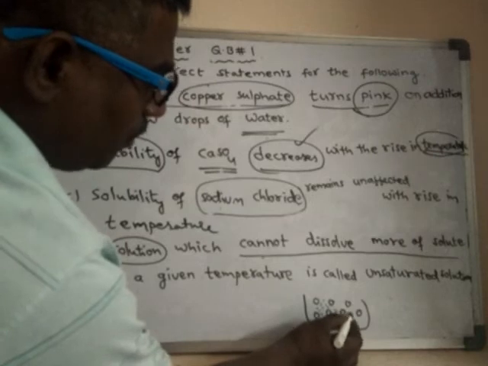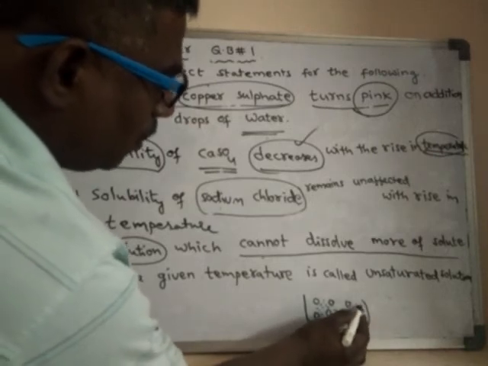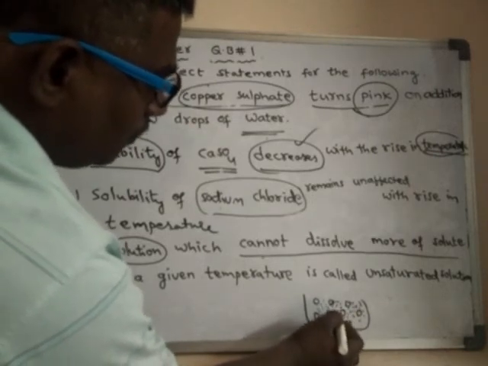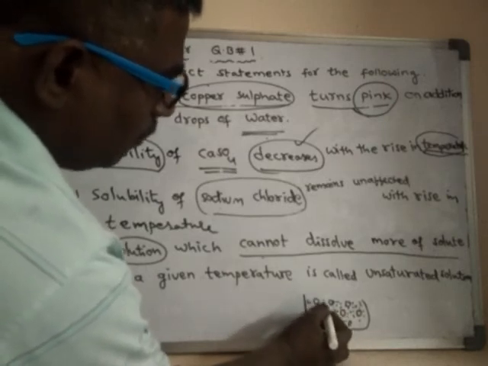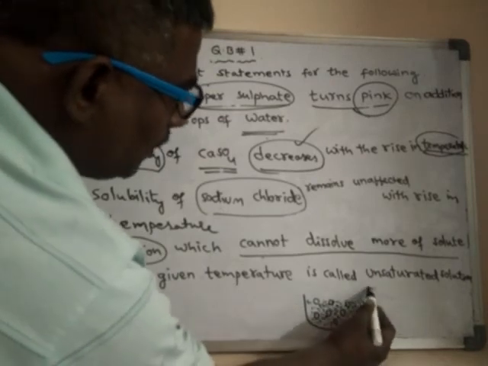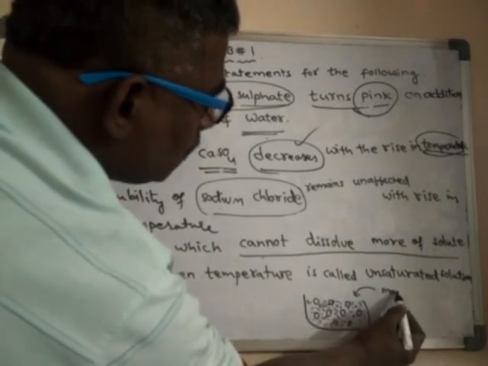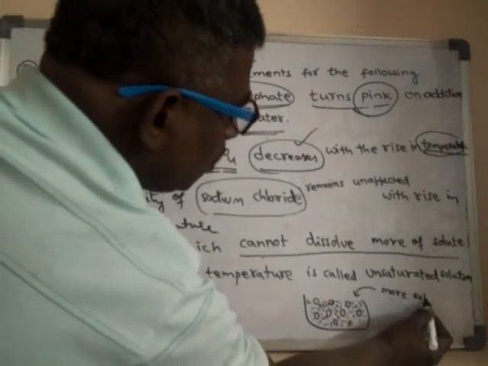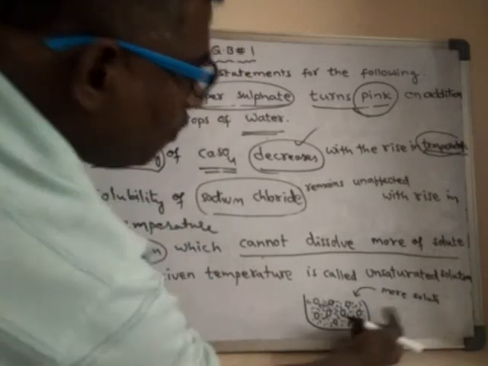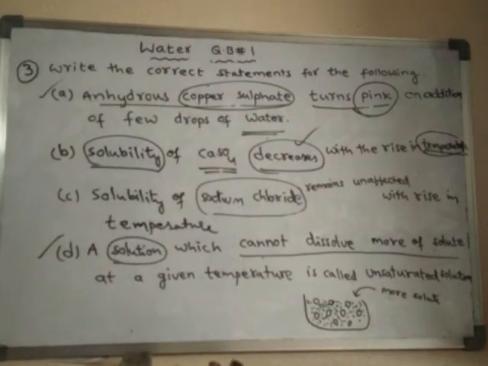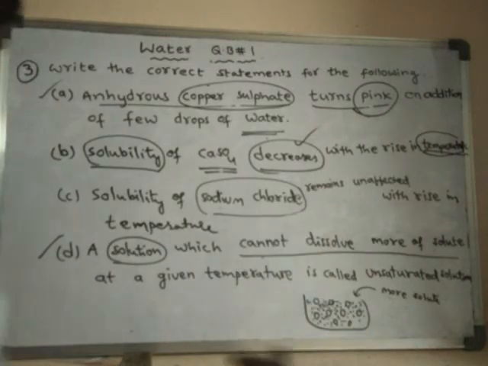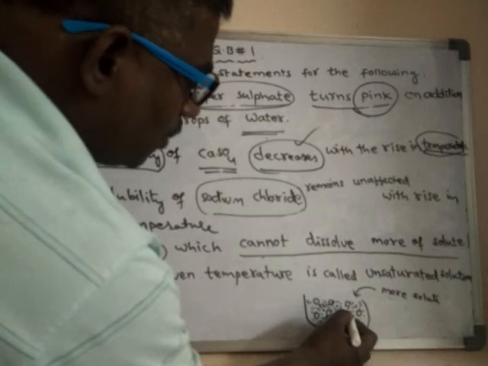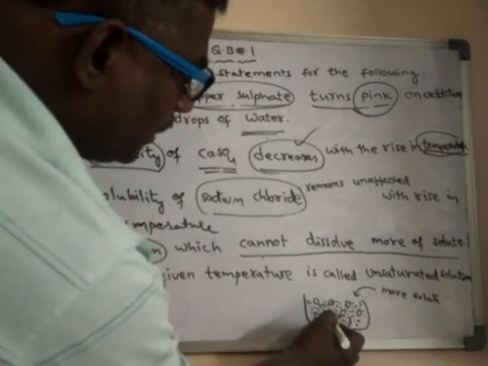If the gaps are filled with solute particles, there won't be any space for more solute. If you want to add some more solute, what happens? As all the gaps are filled, there are no gaps.